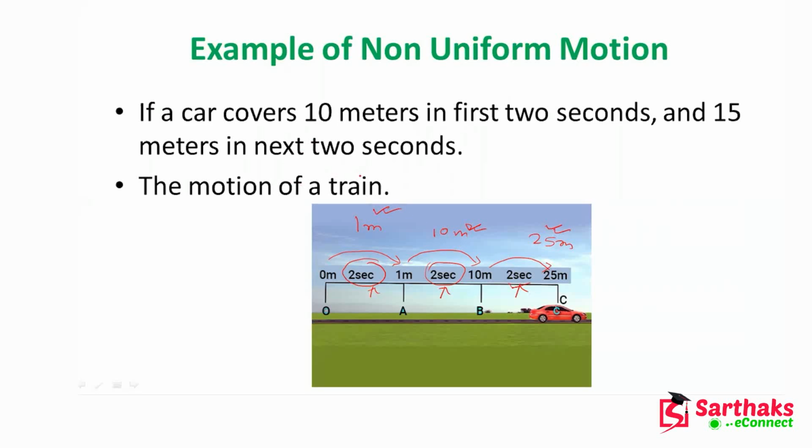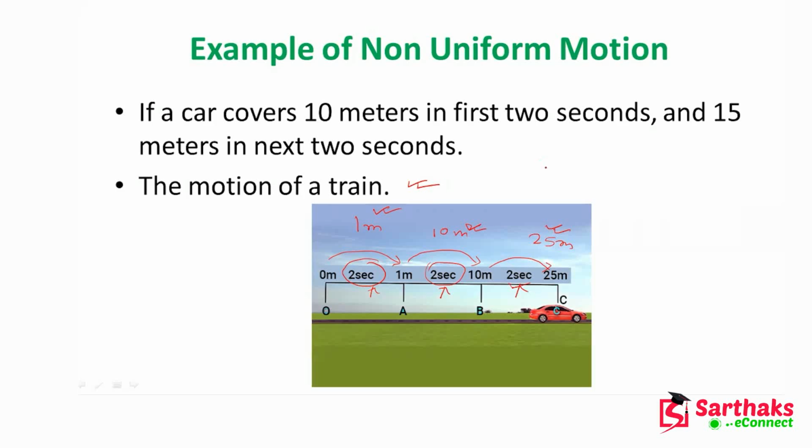So the example may be of your car, maybe motion of the train. You can see that whenever a platform is coming, the train has to stop there. At that time, it will slow down, then it will stop there. After that, again it will take speed and move. So the motion of the train is non-uniform motion.